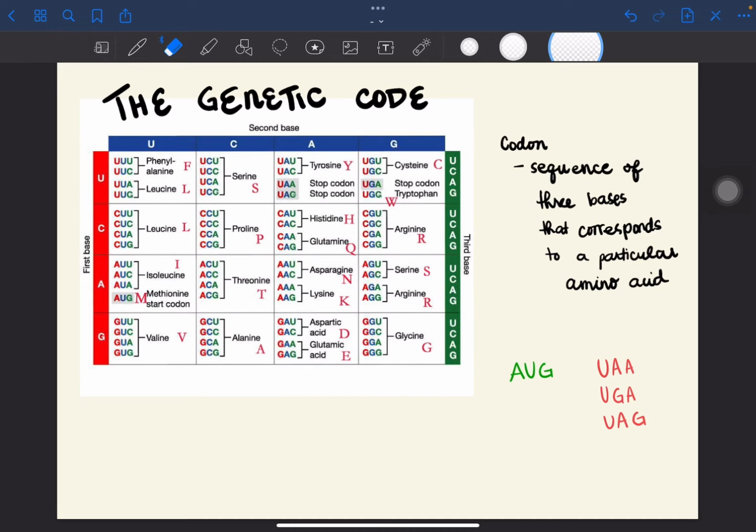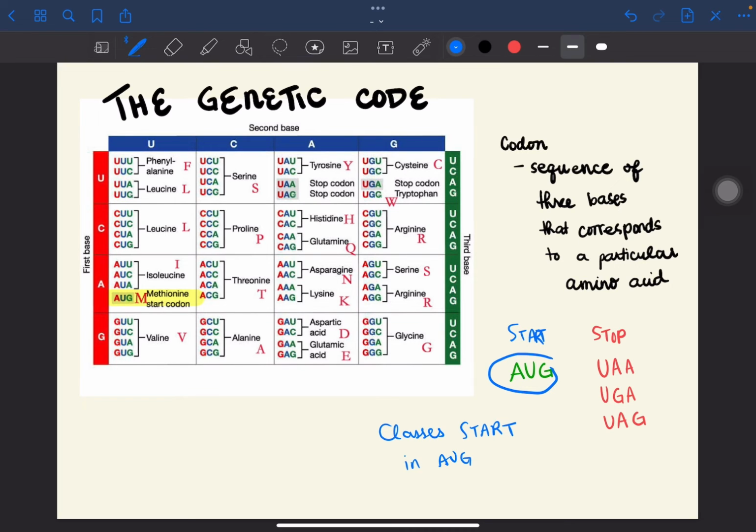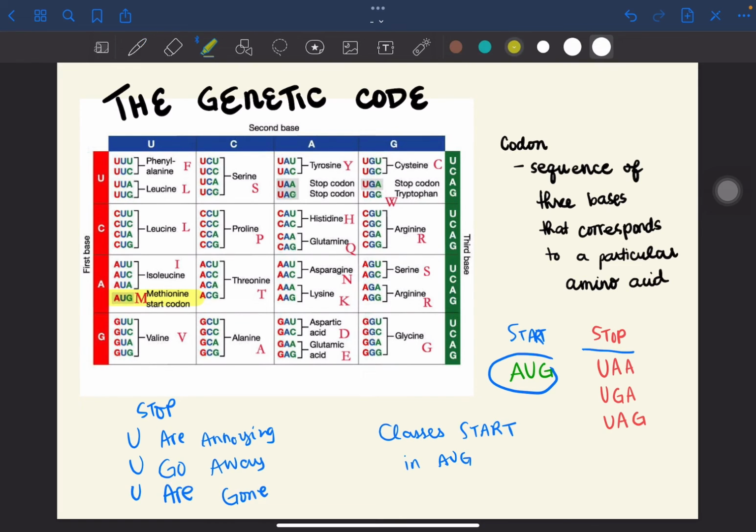However, you should take note of the special codons. So these are the 3 stop codons and the 1 start codon. So for the initiation codon, this is AUG, and this codes for methionine. So how I remember this is the sentence, classes start in August. Now, as for the stop codons naman, my mnemonic for that one is stop, you are annoying, you go away, you are gone. So UAA, UGA, and UAG. These are all the stop codons.